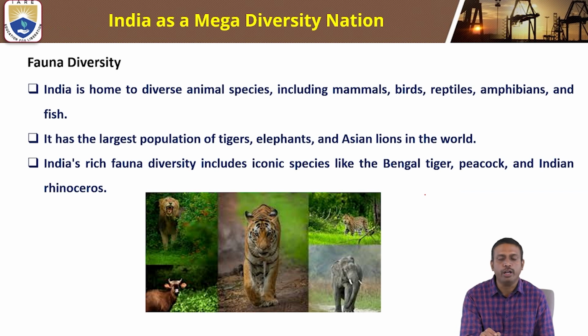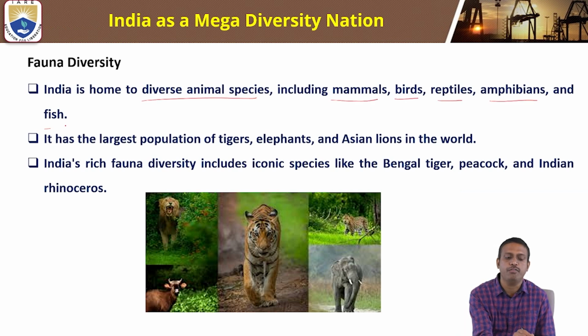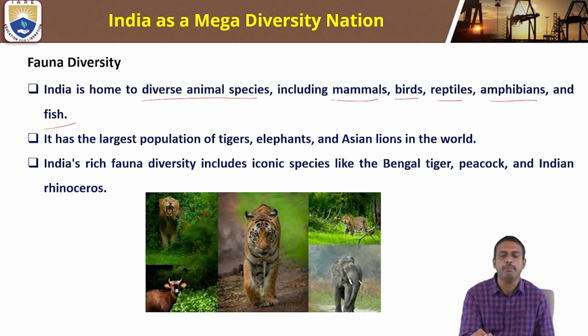What is fauna diversity? Flora is plants, fauna is animals. India is home to diverse animal species, including mammals, birds, reptiles, amphibians, and fish. It has the largest population of tigers, elephants, and Asian lions in the world.